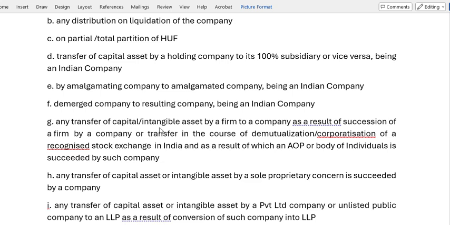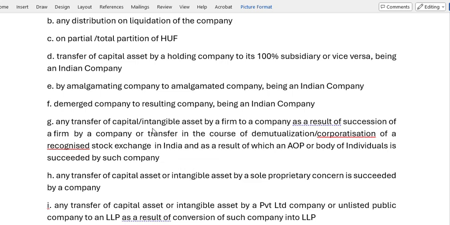Any transfer of a capital or intangible asset by a firm to a company as a result of succession of the firm by a company, or transfer in the course of demutualization or corporatization of a recognized stock exchange in India, as a result of which the association of persons or body of individuals is succeeded by a company.